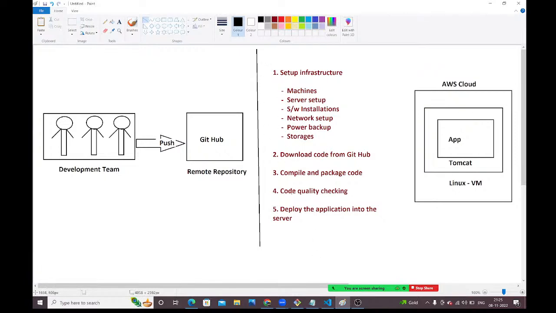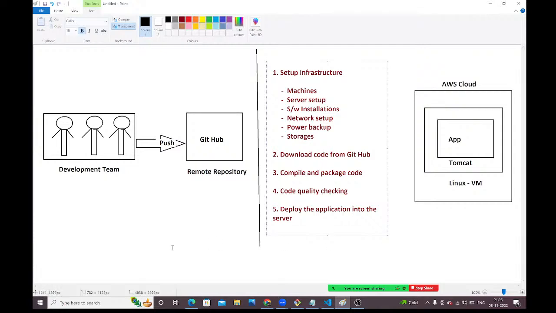Earlier, this was the manual process, guys. Whatever I mentioned here, these were manual processes. Setting up the infrastructure, downloading the code from Git, compilation, packaging, code quality checking, and deployment, all these are manual activities. If you do them manually, it will take a lot of time and multiple teams are required. With DevOps, we are automating all these activities, guys.